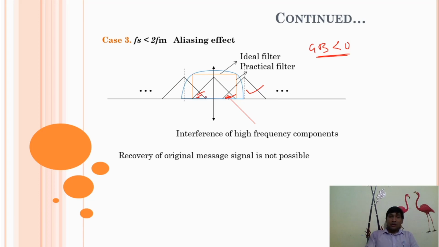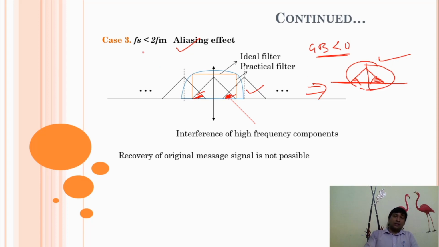This interference is known as aliasing. At the output end, when we apply an ideal filter or practical filter, we'll get this type of message signal. So we should also avoid this condition, because there is mixing of adjacent signals, adjacent waveforms.